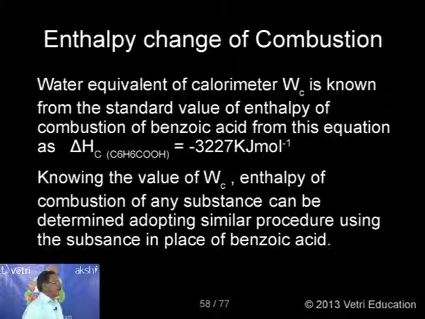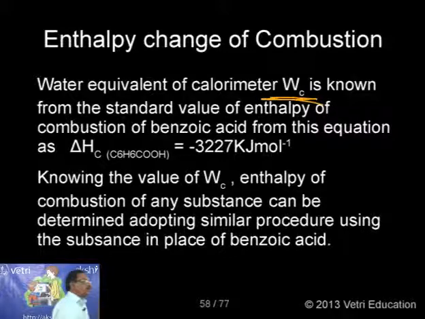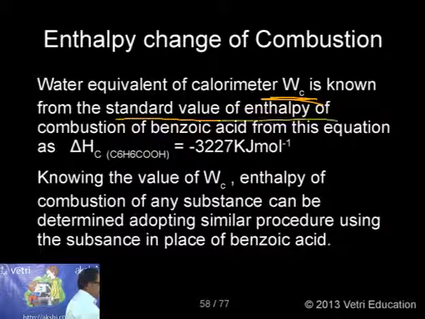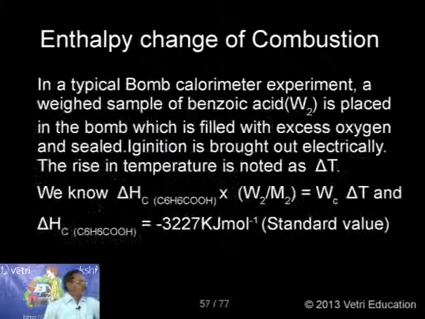I have already pointed out in the equation that WC is nothing but the water equivalent of the calorimeter. Its value is known from the standard value of the enthalpy of combustion of benzoic acid in this equation. Kindly see, this is the equation.